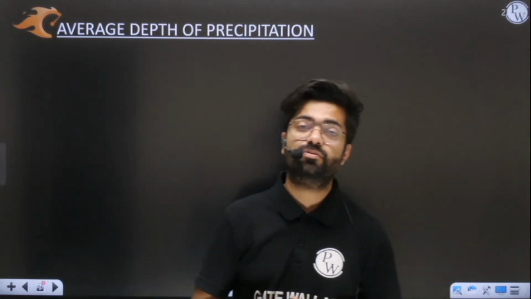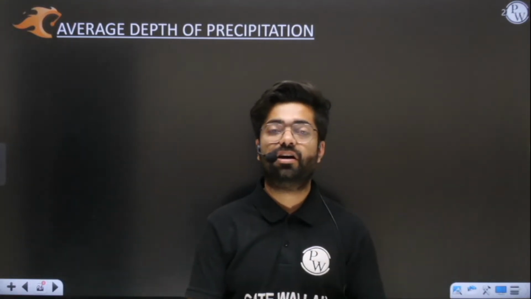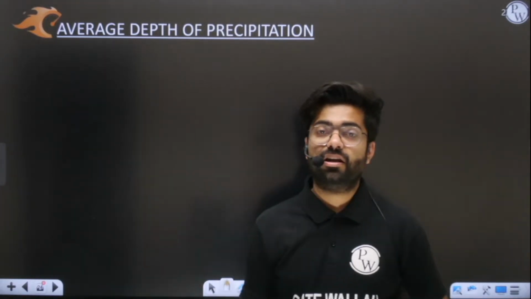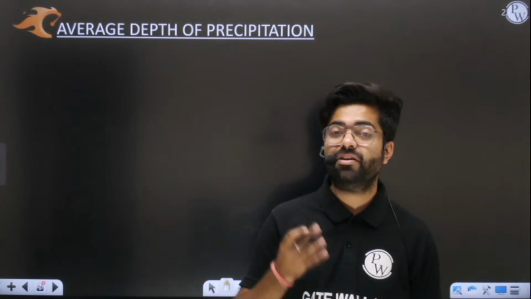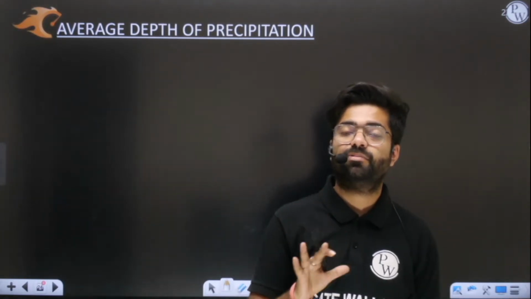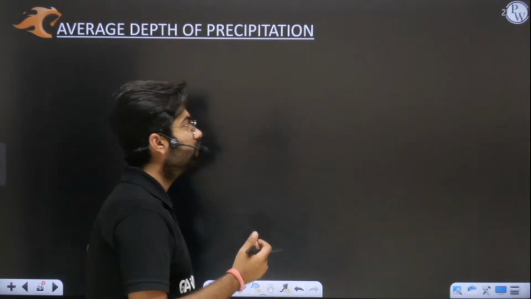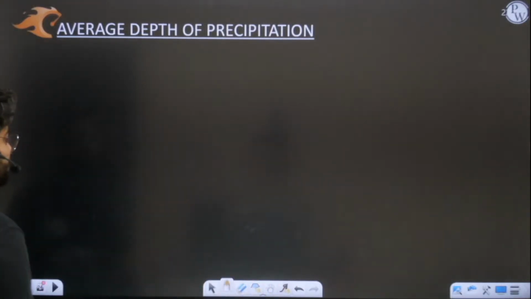Many questions have been framed in previous examinations based on the Thiessen polygon method and the isohyetal method. Arithmetic mean questions they haven't asked, but let us first try to understand why we are interested in finding the average depth. Can you guess it? Can anyone comment down below why we are interested in finding the average depth?